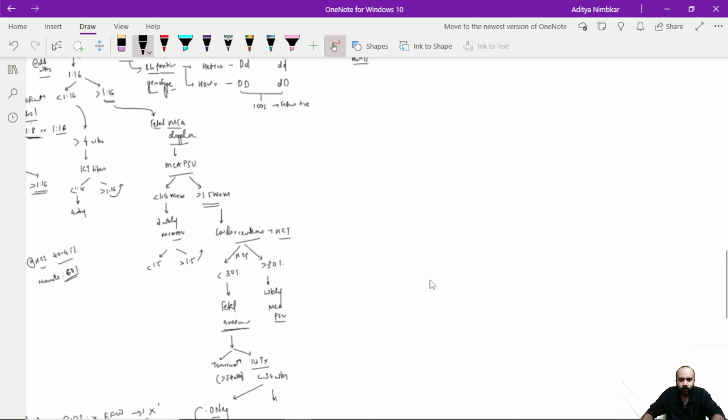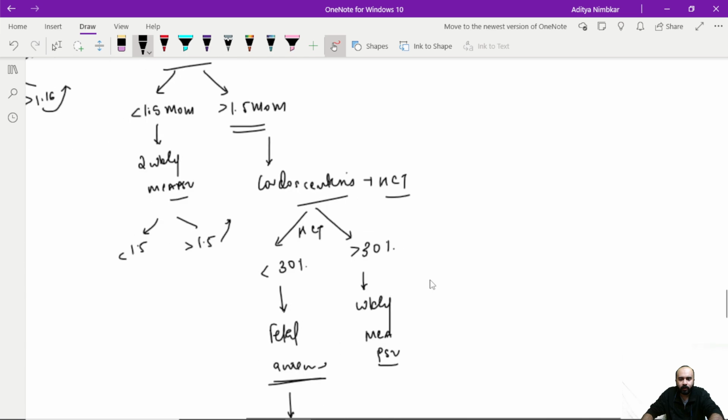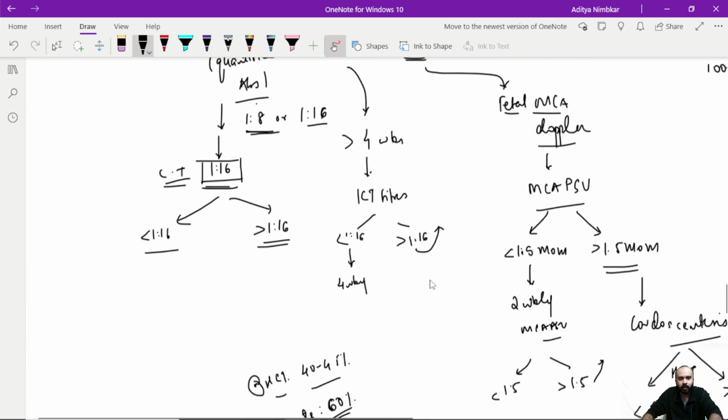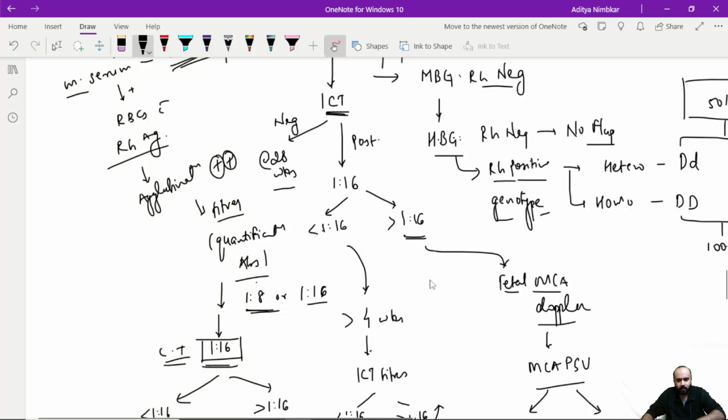Now there was one point that we didn't discuss. This point was, what if ये सबका जरूरत ही ना पड़े? Whenever this ICT comes to be negative directly. अगर ICT negative आता है, then I'll be calling her back at 28 weeks and I'll be repeating the ICT again. If it is again negative, then I give her RAADP.